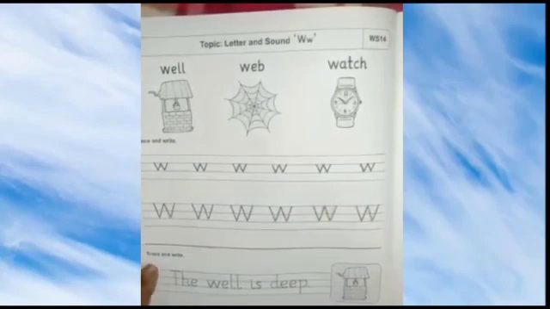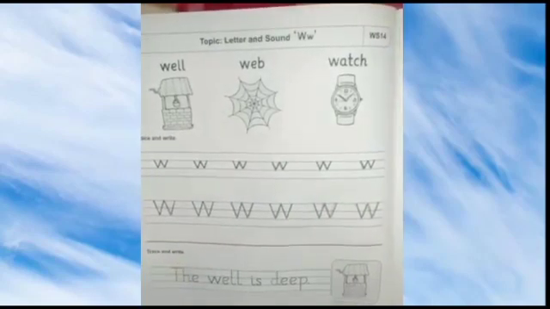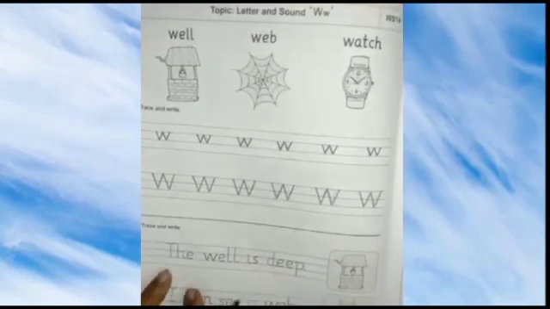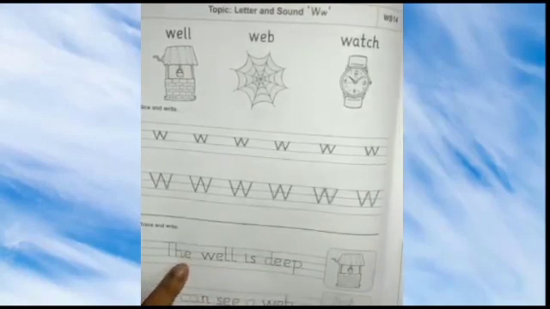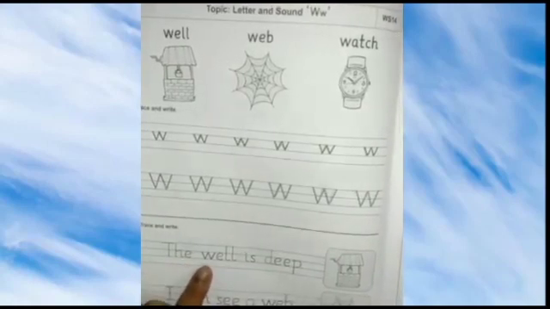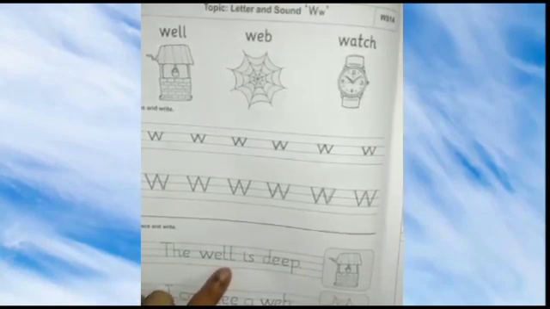Now children, trace and write. T-H-E, the. W-E-L-L, well.